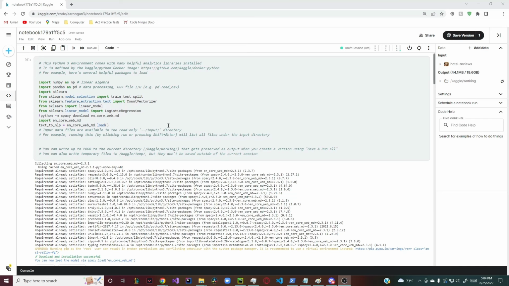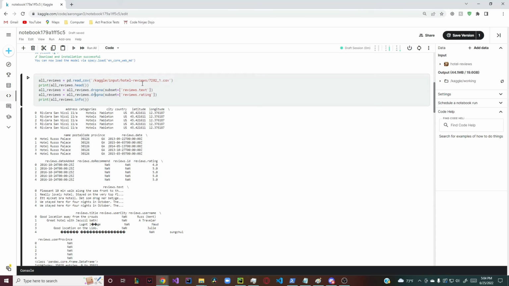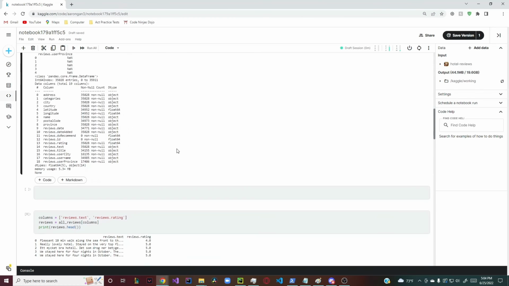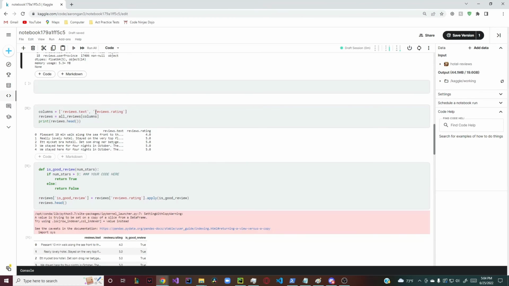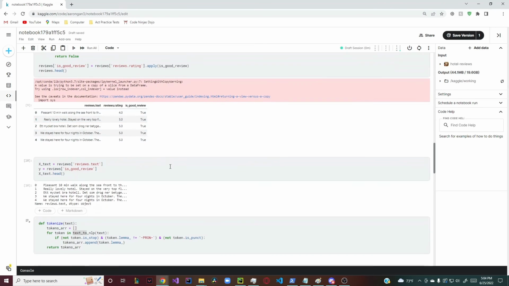Okay, now I'm just gonna quickly go over the code. So first we import the libraries, and then we import the data as a pandas dataframe from the CSV, and we drop all the rows that don't have review text or a rating, and then we basically only care about those two, so we limit to those columns. Then we define a function is_good_review, and basically if it's greater than 3 stars, then it's a good review, and then we apply that.